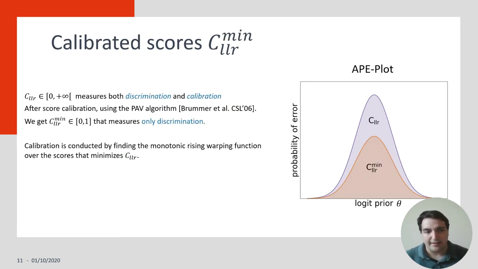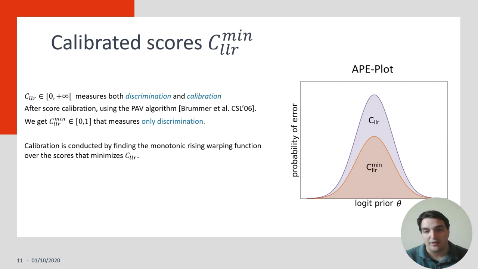Let's move further for this same metric. CLLR is unbounded. It measures both discrimination and the calibration of the scores. But we are interested only in the discrimination. This is why we go to CLLR min, which is bounded between 0 and 1. To get this measure, we are going to use calibration that is conducted by finding the monotonic rising function over the scores that minimizes the CLLR, so we get CLLR min, which measures only discrimination.